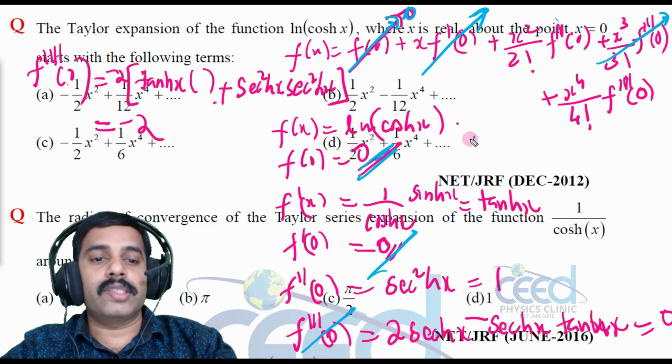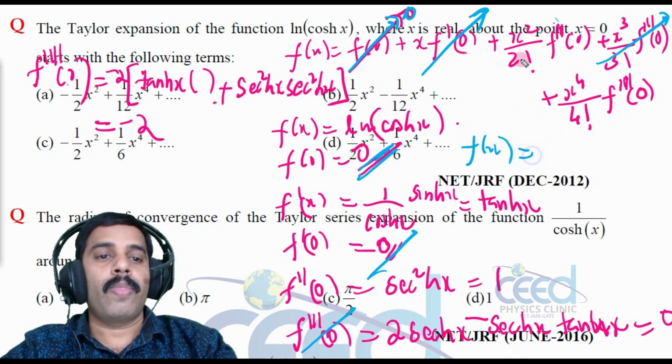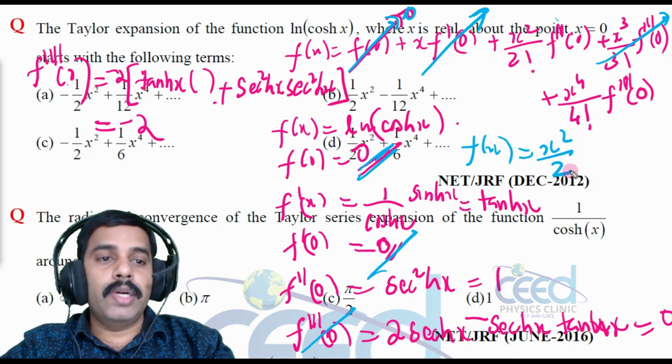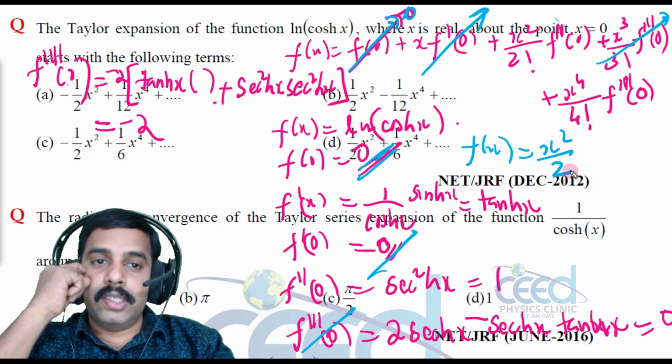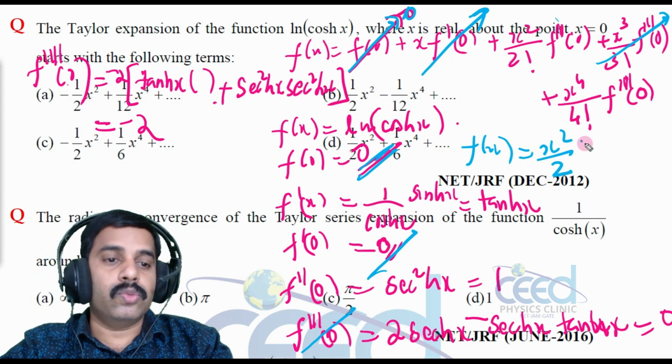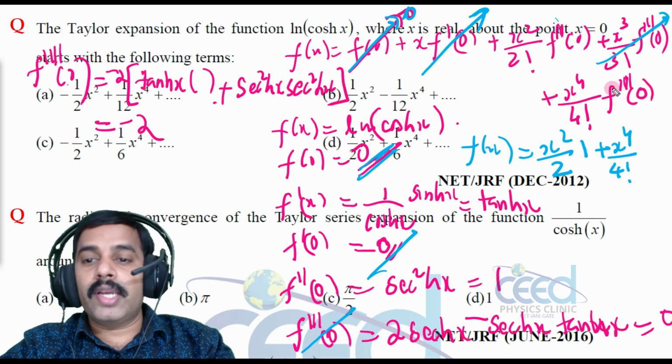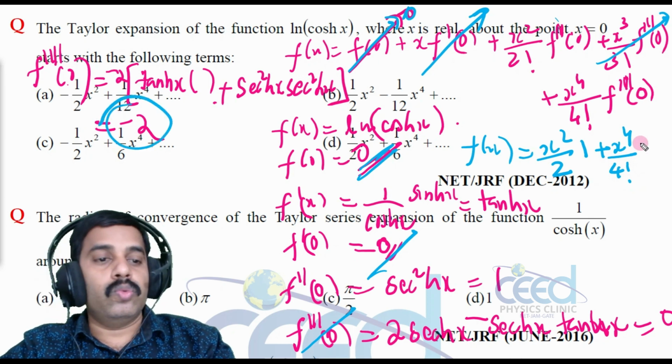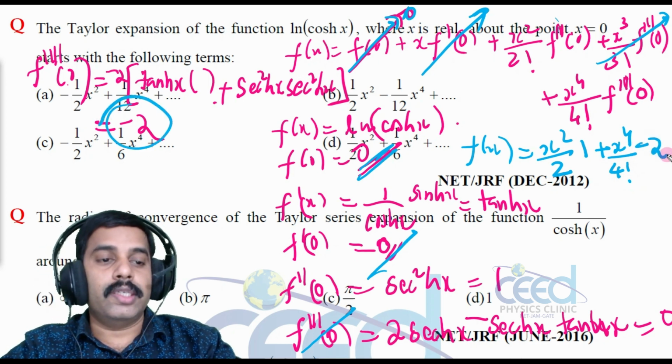So f of x is equal to x square by 2 into f double dash of 0, right? F double dash of 0, that is 1, right? So that is 1 plus x raised to 4 divided by 4 factorial into f4 dash of 0, that is minus 2, right? All right.